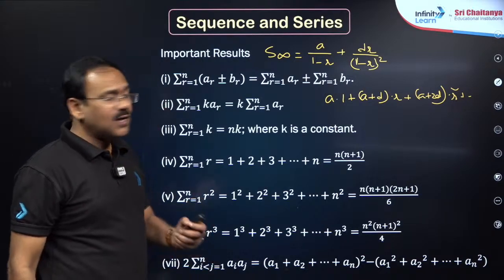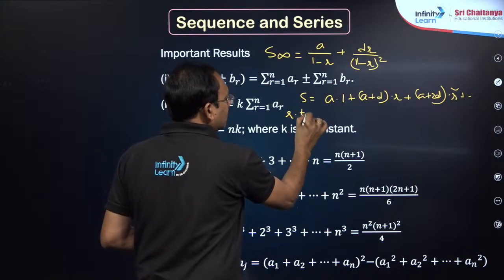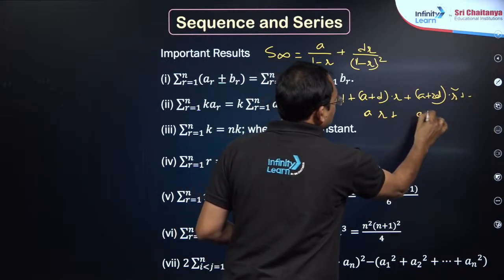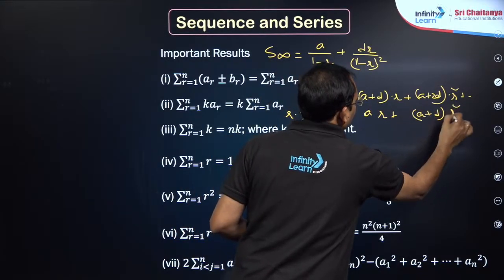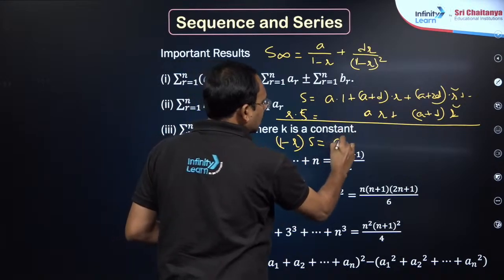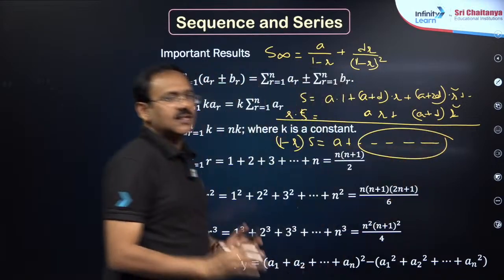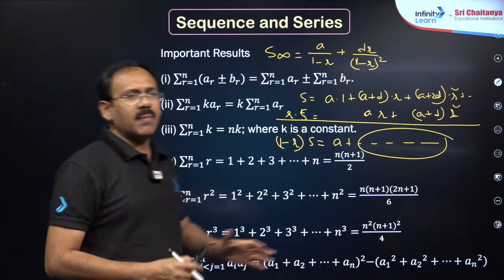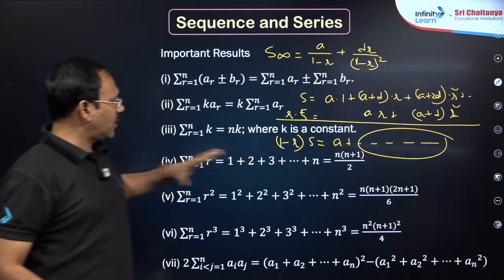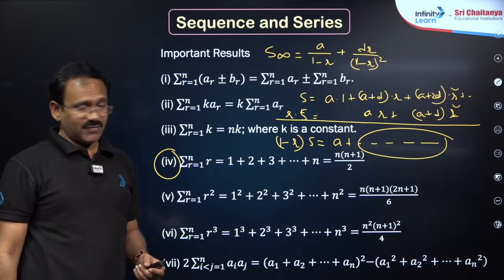Then next, if you want Sn, take up to n terms and multiply S with R. You just start writing, this becomes AR, this becomes (A plus D) into R square and so on. You just subtract, and you will get (1 minus R) into S is 1 plus a GP here, and you can solve, my dear friends. This idea is enough; no need to remember that lengthy formula.